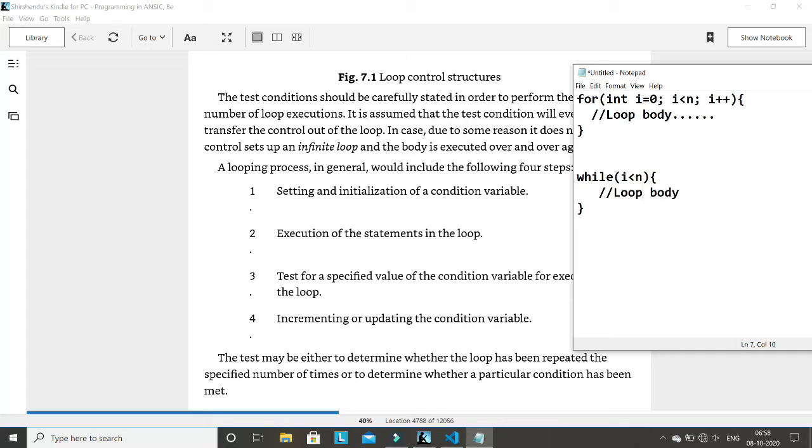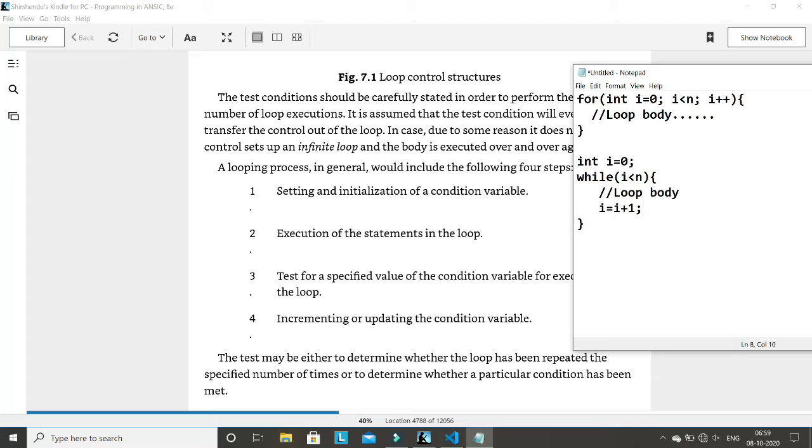So if you are using a while loop, you have to initialize the condition variable before starting the while loop. So let me write it here: integer i equal to 0. You have to write it here. In a for loop it is not required, but in a while loop the initialization statement must be written before starting the while loop. And after the loop body you have to write increment or decrement also. You can write i plus plus, this is perfectly fine, or you can also write i equal to i plus 1 if your variable needs to be incremented.